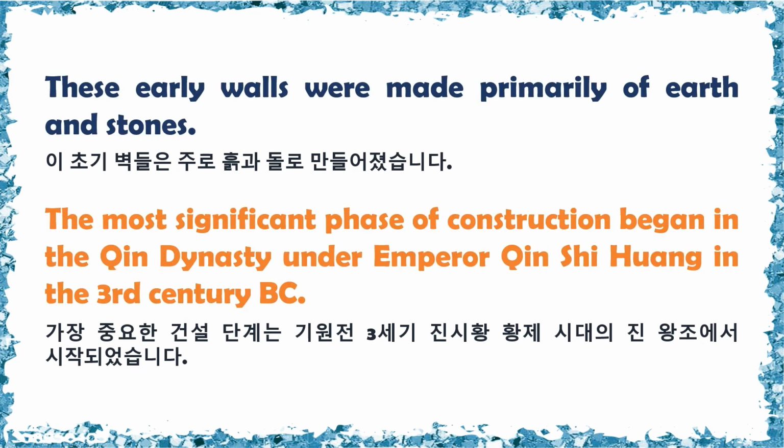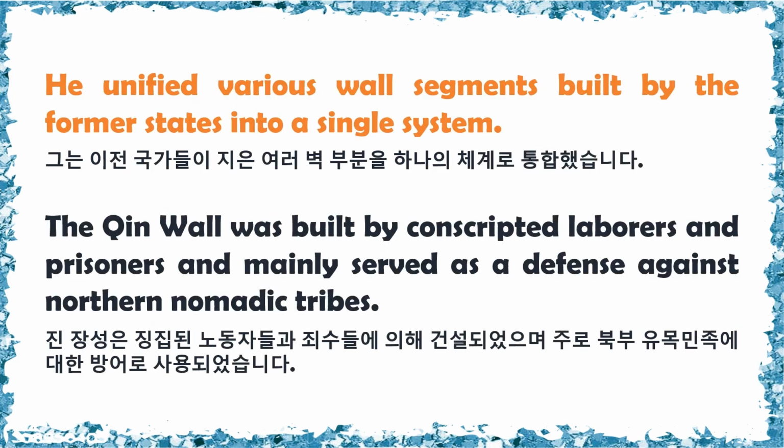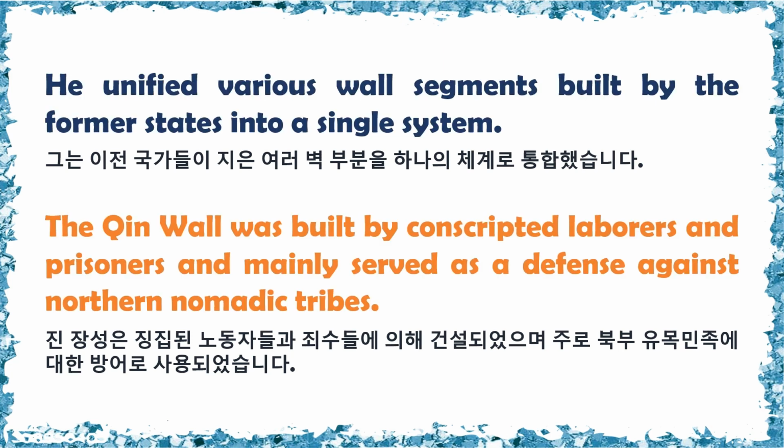The most significant phase of construction began in the Qin dynasty under Emperor Qin Shi Huang in the 3rd century BC. He unified various wall segments built by the former states into a single system. The Qin Wall was built by conscripted laborers and prisoners, and mainly served as a defense against northern nomadic tribes.